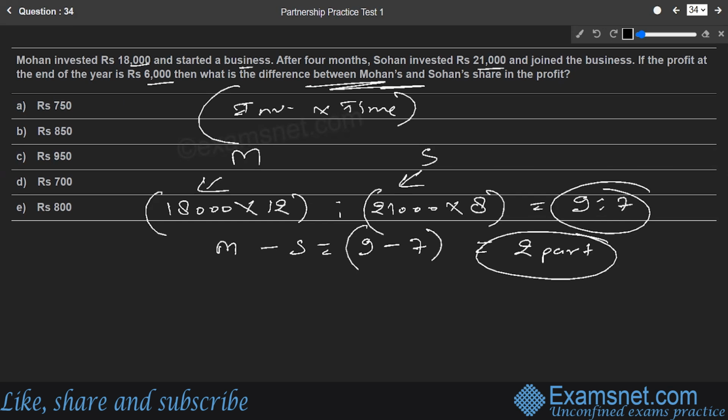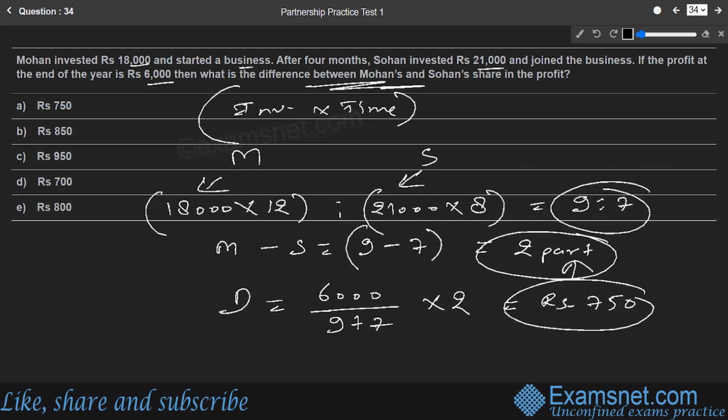So we are just supposed to find out the 2 parts out of the total profit. That difference part will be nothing but the total profit earned, which is 6,000 as they say. So I wrote 6,000 divided by the sum of the ratio terms, 9 plus 7, and the difference part is 2 parts, so we multiply that by 2. If we solve this further, it comes out to be 2 by 16 of 6,000, which is nothing but rupees 750. That is the right answer, available in option number A.